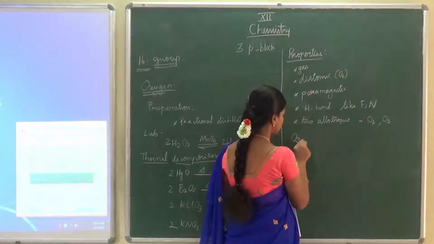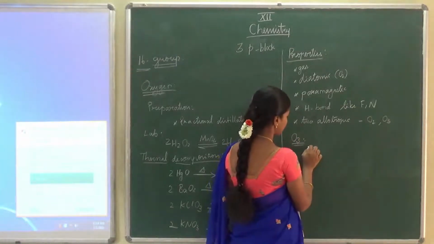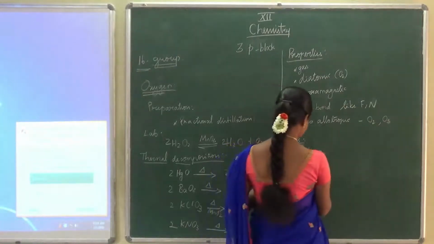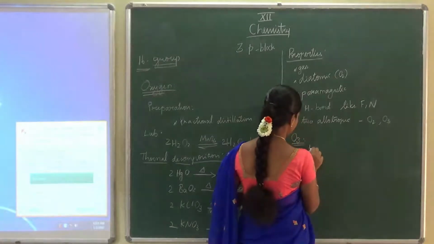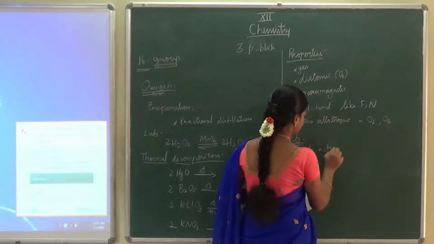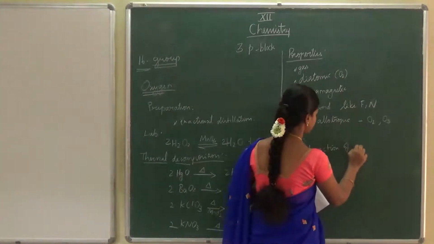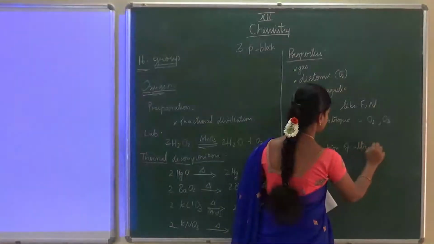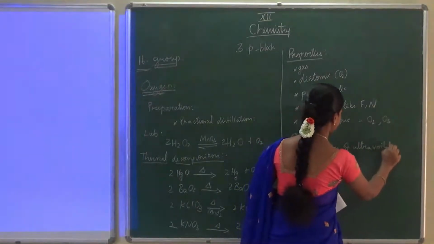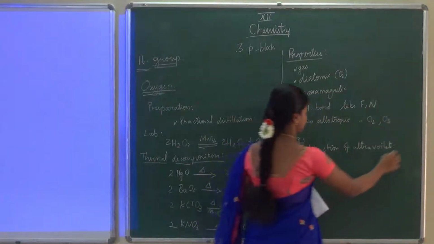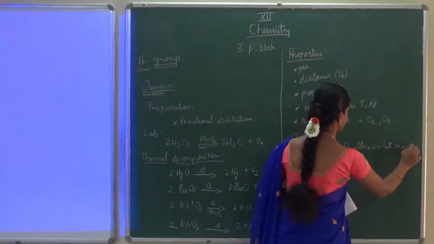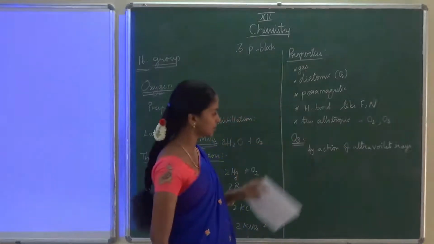Okay, so here how is this O3 formed? It is produced by the action of ultraviolet rays. Oxygen is converted into O3 form.